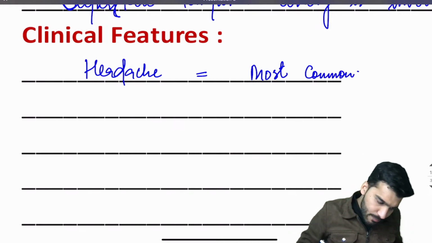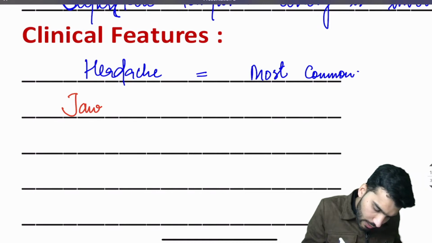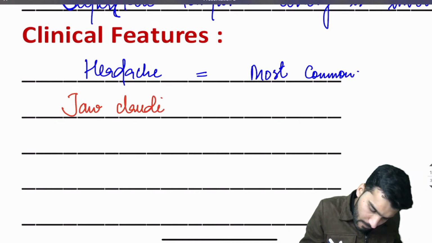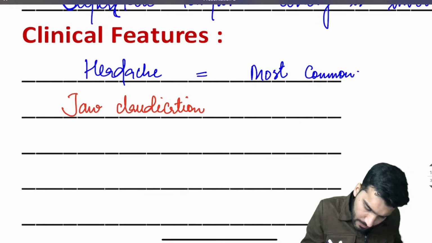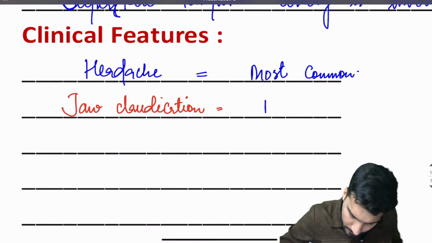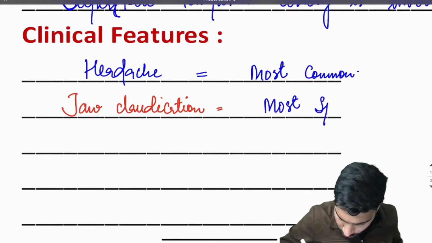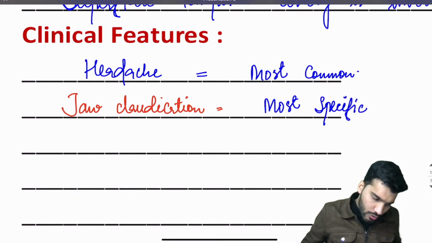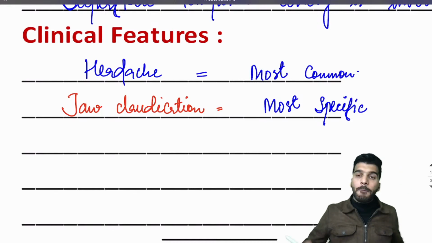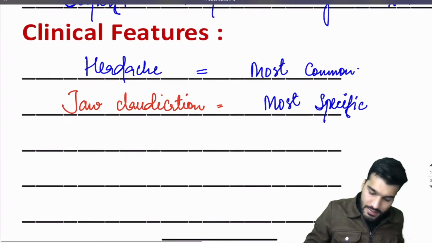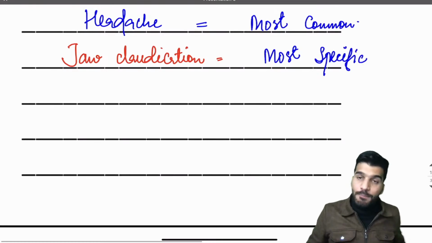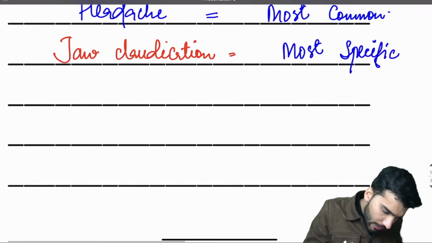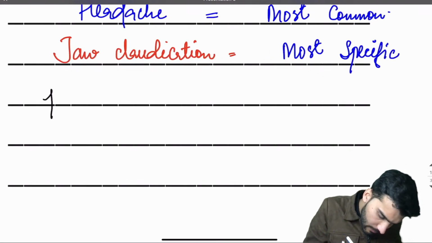If they ask more specific, that's going to be jaw claudication. Most specific is going to be jaw claudication. Then the patient is having pain in shoulder and pelvis. That is called polymyalgia rheumatica.